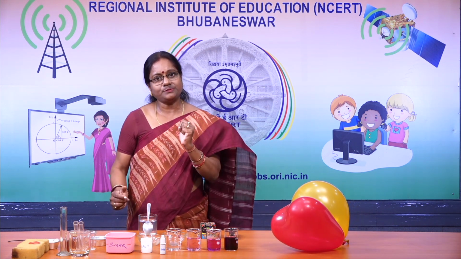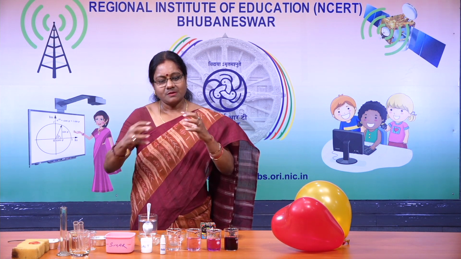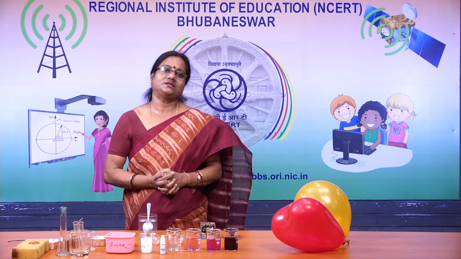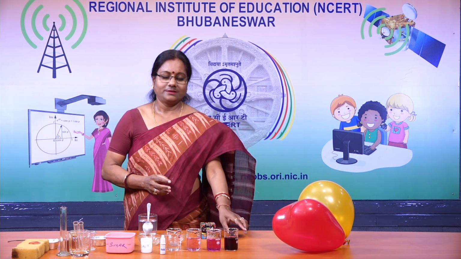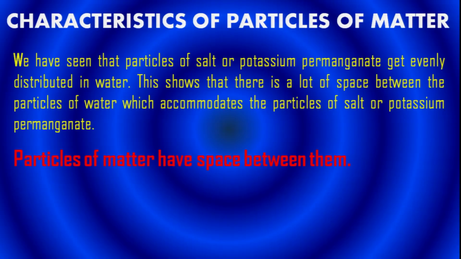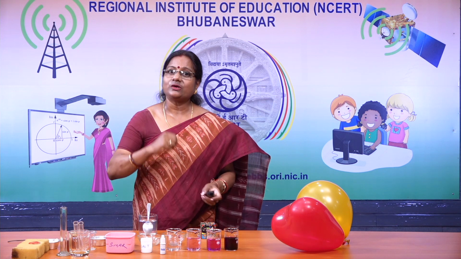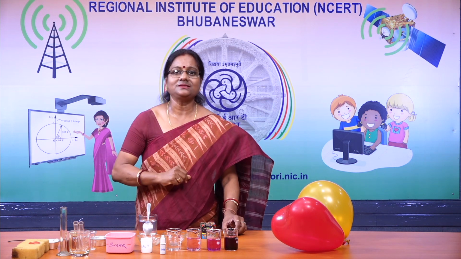Particles of potassium permanganate or salt mix with the particles of water and the traces are not found. So, what do we conclude from this activity? We conclude that the particles of matter have space between them. Since they have space, they can accommodate other particles also. Okay, children?